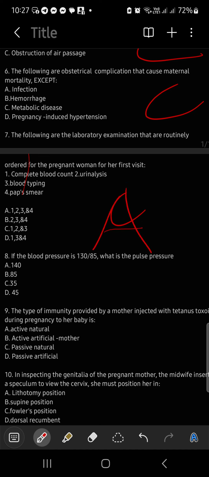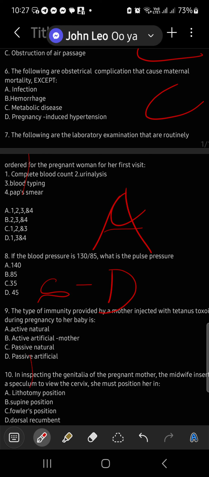Okay, that's A. If the blood pressure is 130/85, what is the pulse pressure? You have to deduct systolic minus diastolic, subtract it, and that could cause your 45 if not mistaken. Right? If not mistaken, Sandra. Tama ba? 45. Yeah, 45.